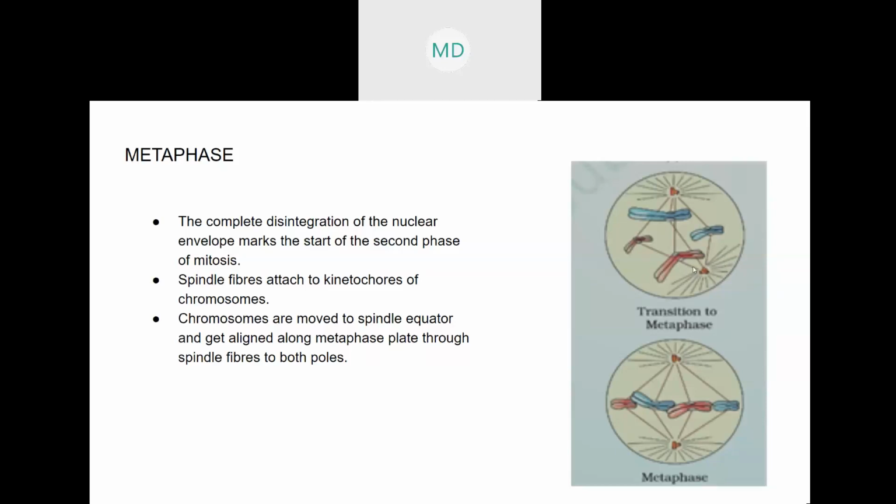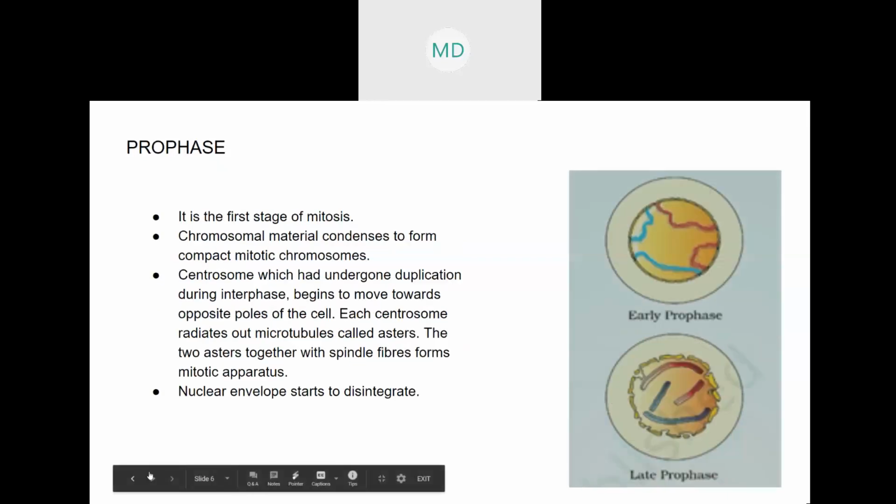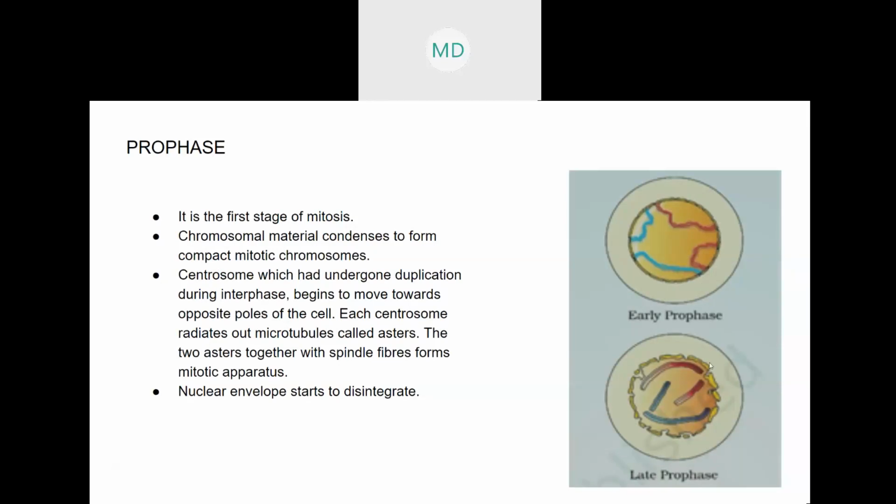We will get to know more in the next stage. So these are the asters. Initially it was one aster. It is not shown properly in the diagram here, but initially it was one aster.